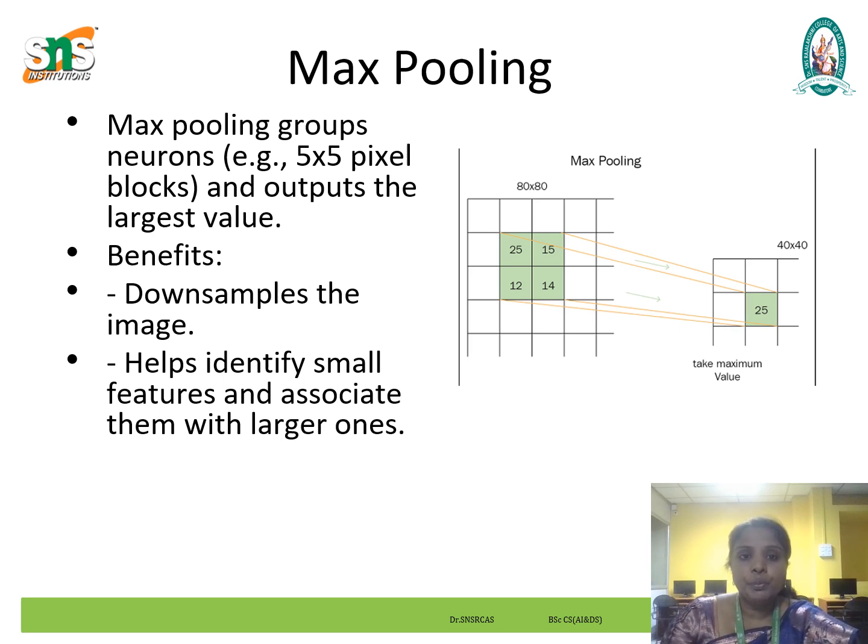The max pooling neuron only takes the largest value from each of the 25 input neurons. This has the effect of downsampling the image, making it smaller. This allows the network to associate small features with large features such as a hood or a windshield to identify a toy car.